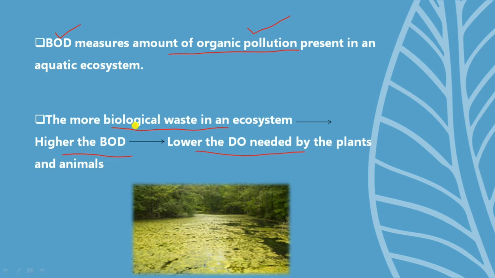In simple words, more biological waste in an aquatic ecosystem means more dissolved oxygen needed by the microorganisms to decompose that waste material. So the BOD will be higher, which will lower the dissolved oxygen for the plants and animals to survive. That will badly affect the aquatic life.